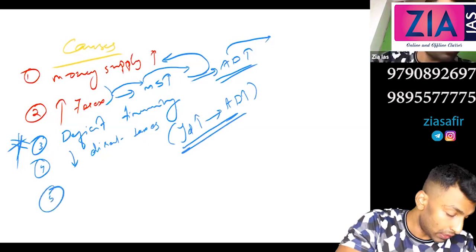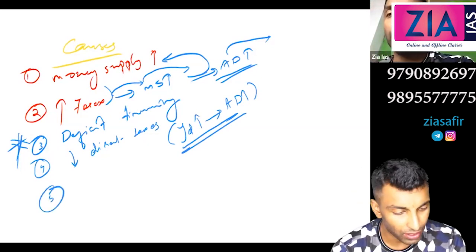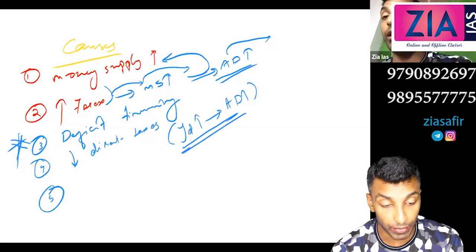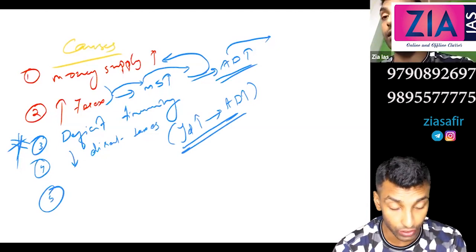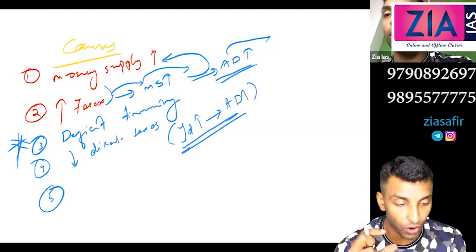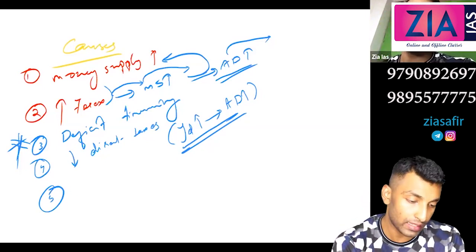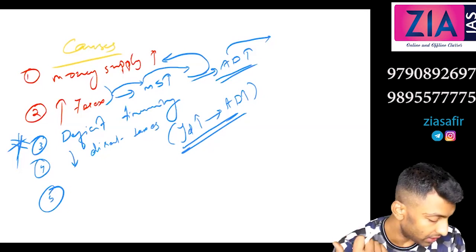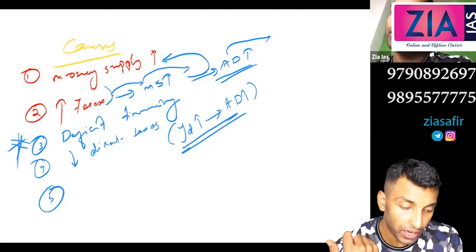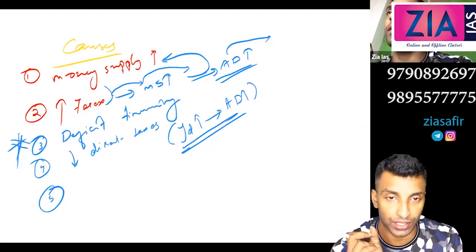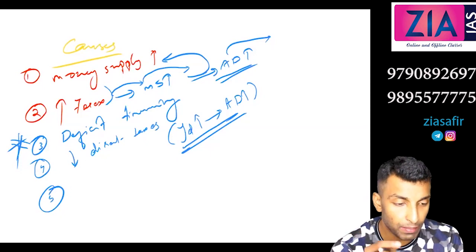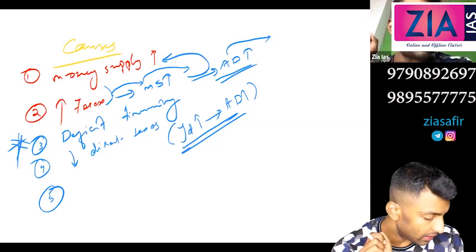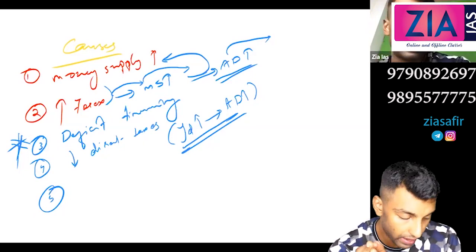Okay. Fifth one. Now this is very simple. Again I've told you many times, this is economics, this is social science. So even climate can be a reason. Not necessarily, but it can be. So you need to see the tone of the question and the tone of the option. Can I say population? Yes, sir. Population is one reason. So you can write population. What about increase in black money? I have already given you the illustration. Increase in black money means what? Automatically money supply is increasing. So you can write increase in population, increase in black money or fake currency.